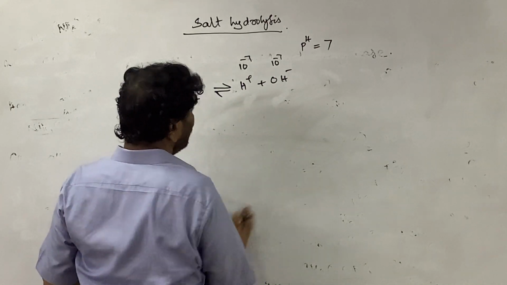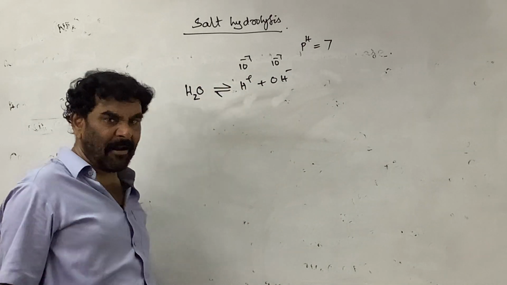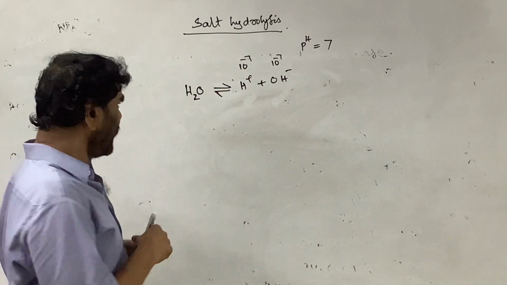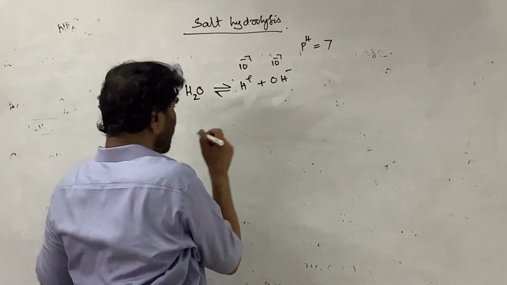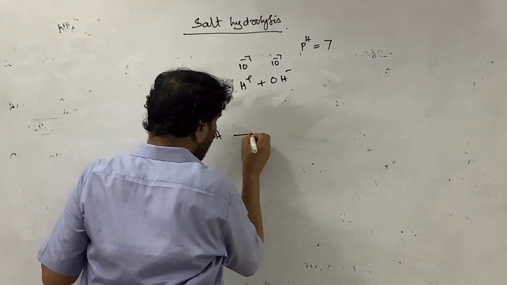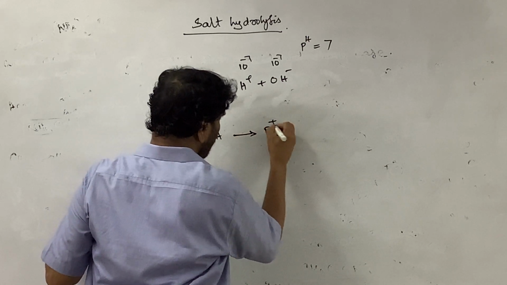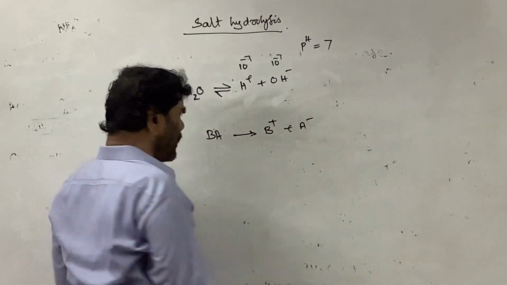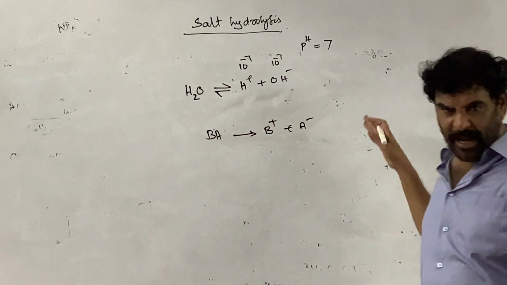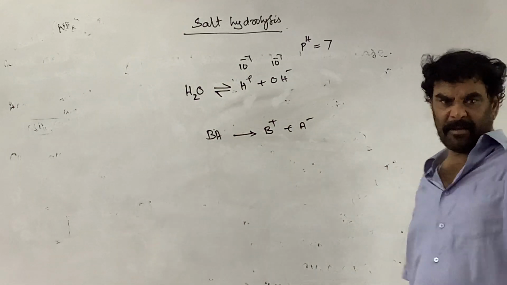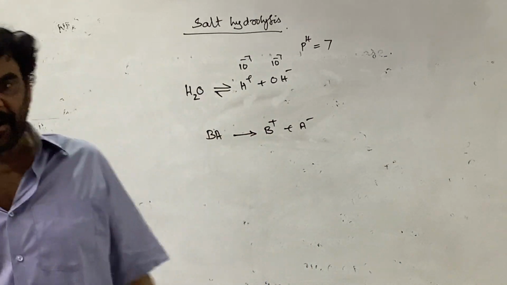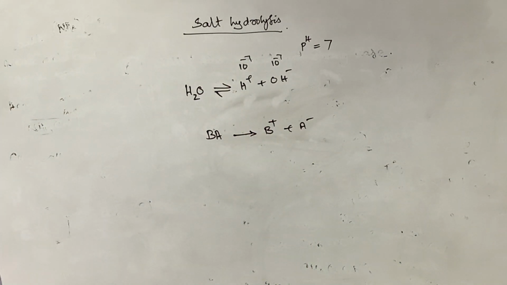See, when the salt is added, it may disturb the equilibrium. BA is the salt, and when added to the water, it dissociates into B plus and A minus. It may be any salt of the four categories. It undergoes ionization and produces the corresponding cation and anion in the water.